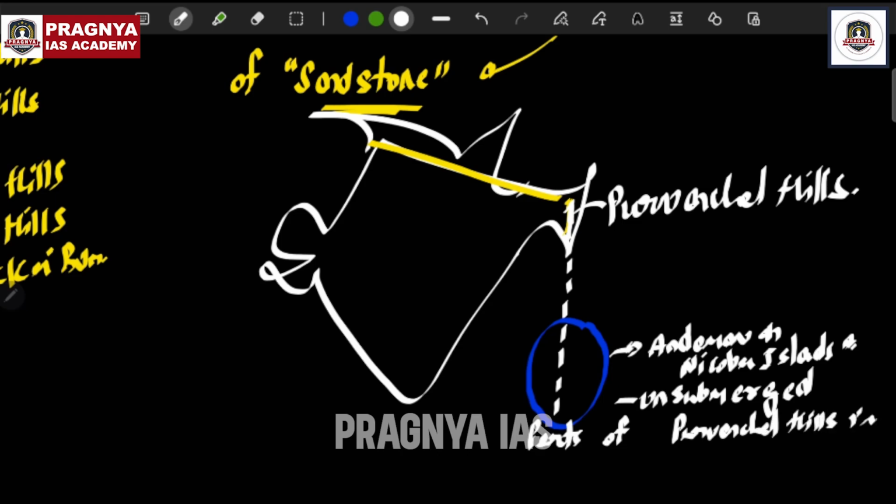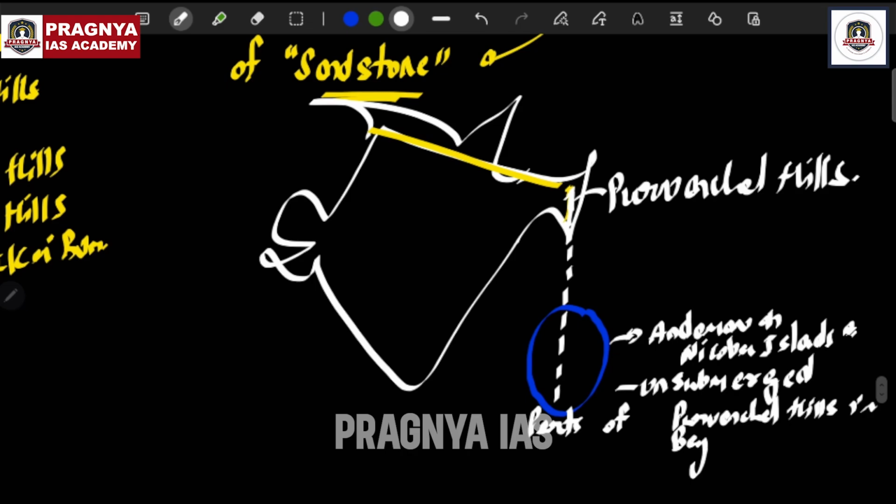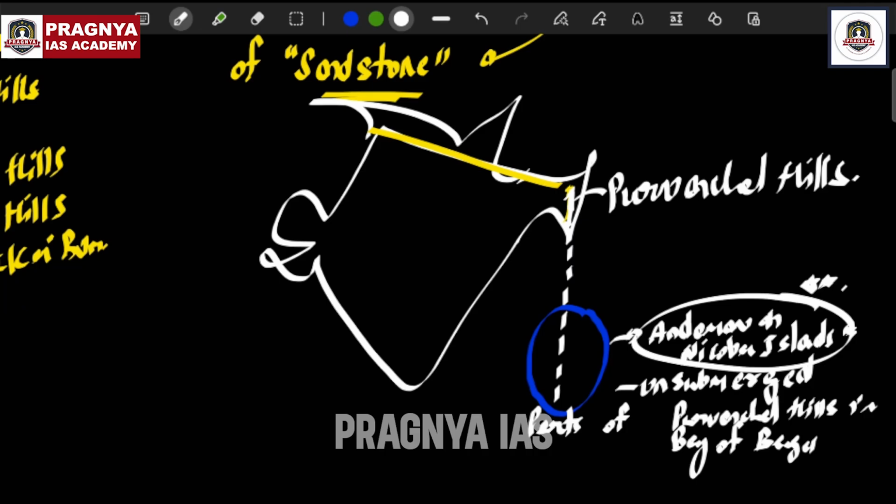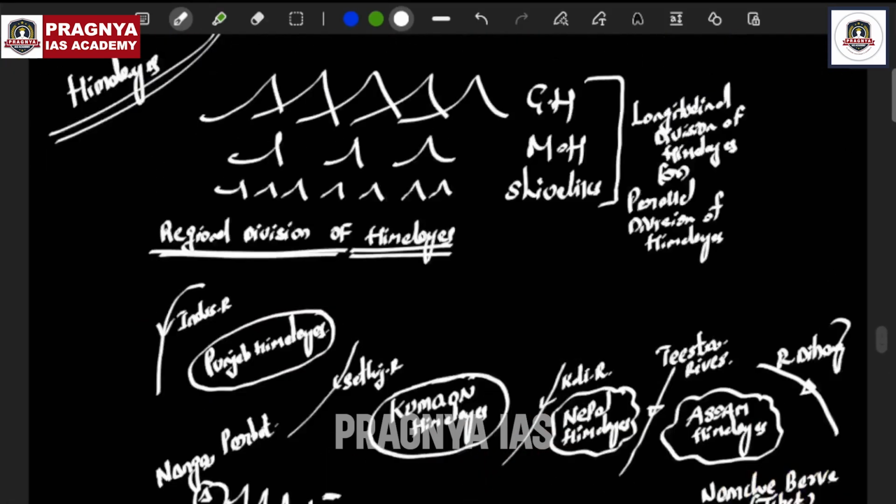Unsubmerged parts of Purvanchal Hills in the Bay of Bengal, the Andaman and Nicobar Islands. So remember these things very clearly. Again, these things will come up. So this is about the Himalayas.